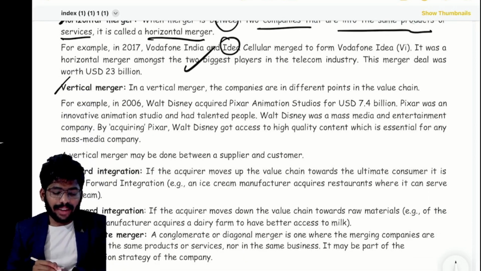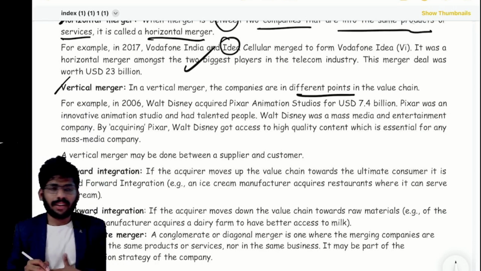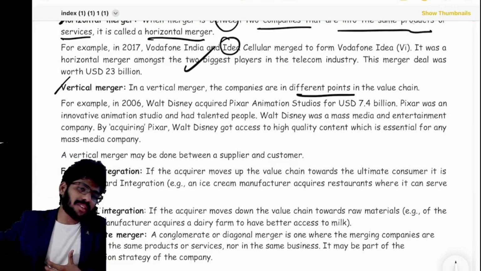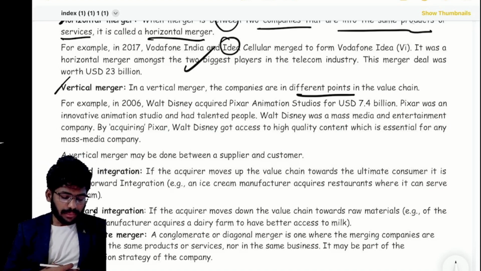Next, vertical merger means the companies are in completely different businesses. My business is separate, the other business is separate, and I am acquiring that other company. Are you getting my point?